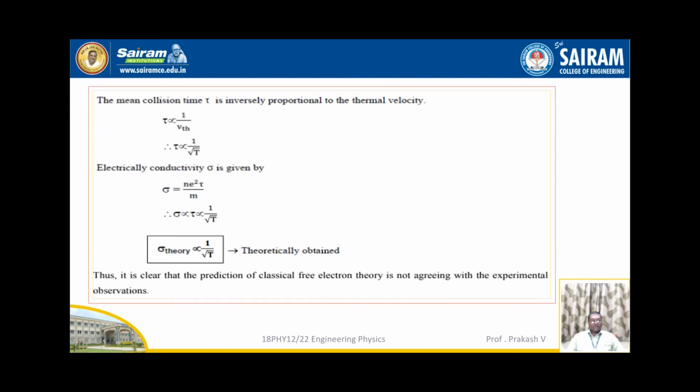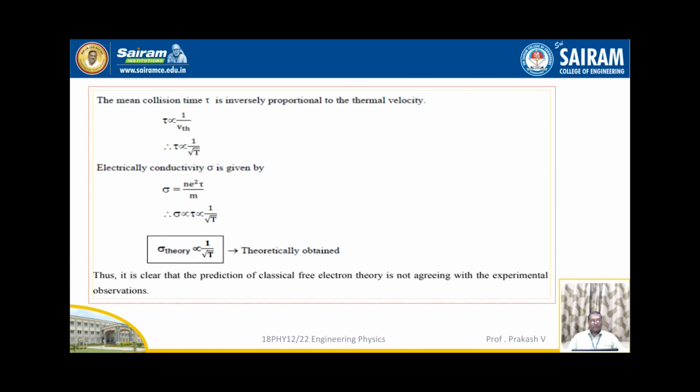The mean collision time tau is inversely proportional to the thermal velocity. That is, tau is proportional to 1 by Vth. Therefore, tau is proportional to 1 by square root of T. Electrical conductivity sigma is given by sigma is equal to N e square tau by m.